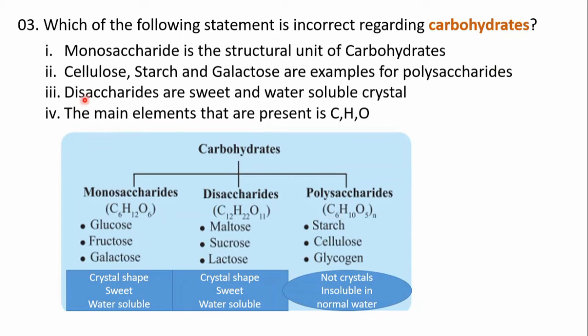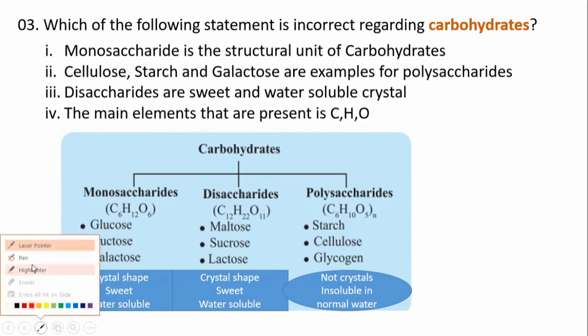So this is a correct statement. Then the fourth one: the main elemental composition is CHO, right? When we talk about carbohydrates, mainly we have these three: carbon, hydrogen, oxygen, CHO. So let's say when you have a lipid, what is its elemental composition?